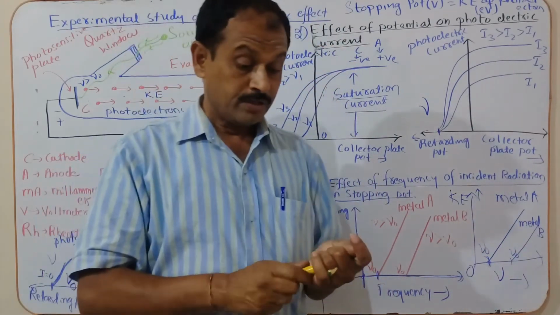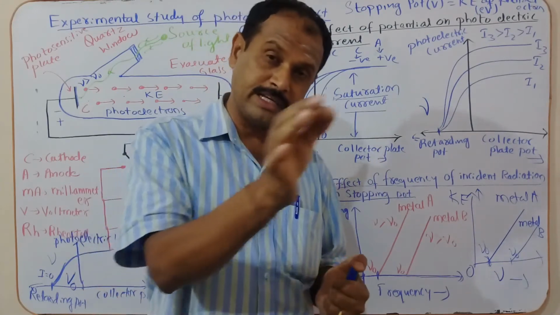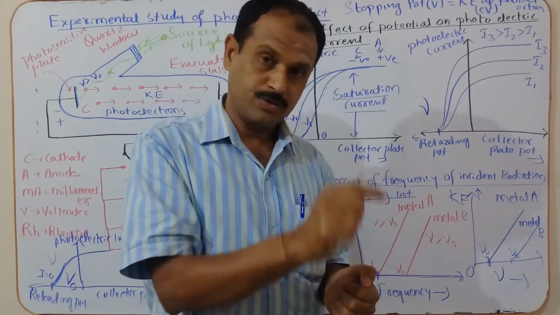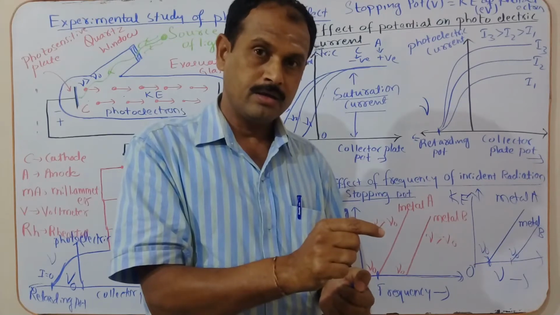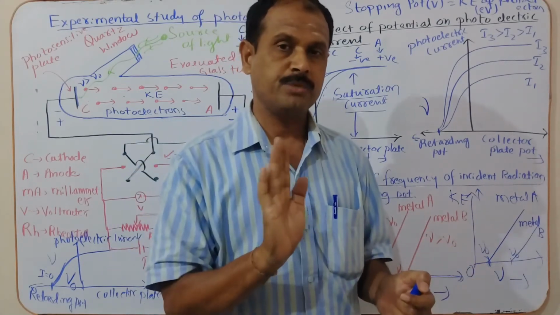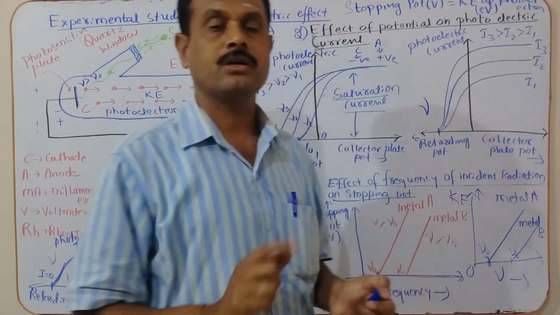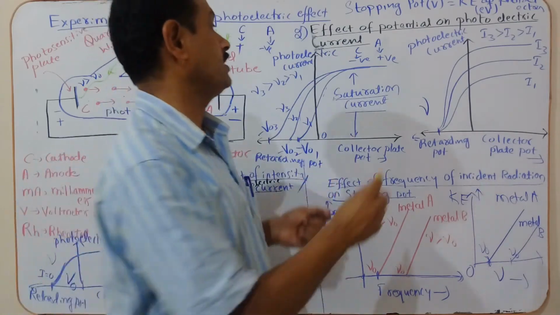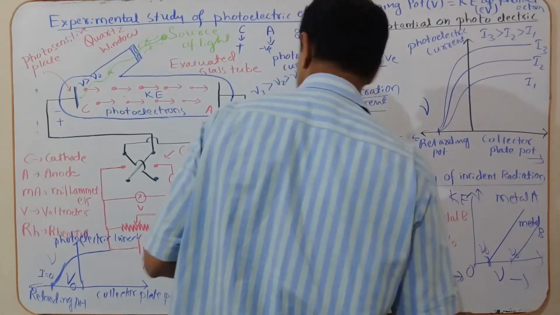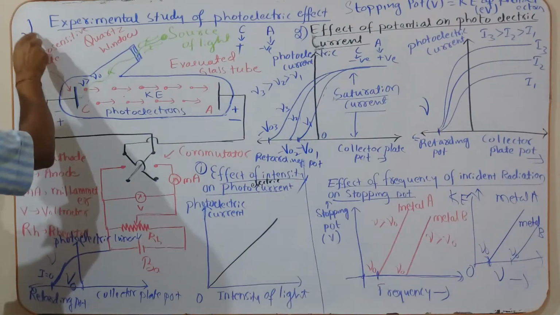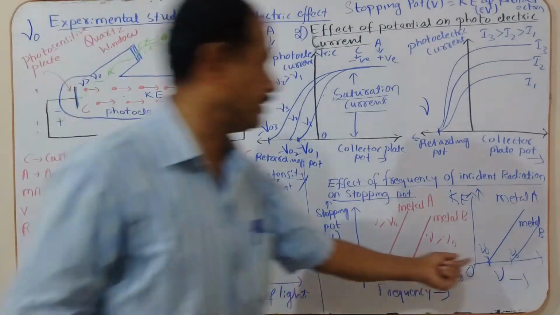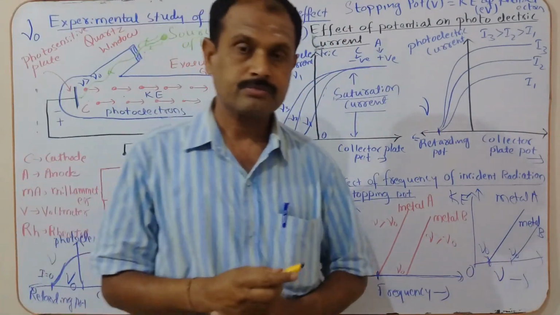It means there is a minimum frequency of the incident light on a photosensitive material, below which there is no emission of photoelectrons. The threshold frequency is represented by nu naught.